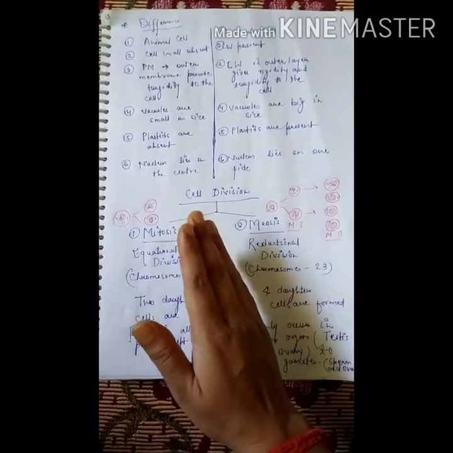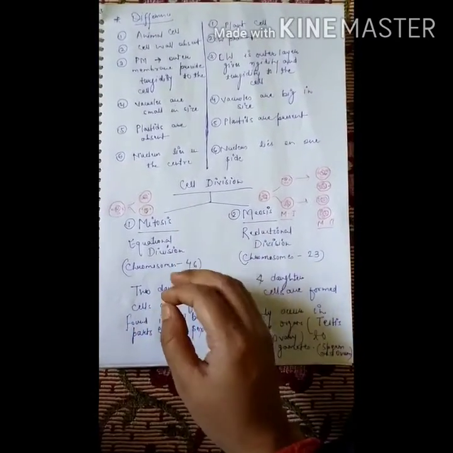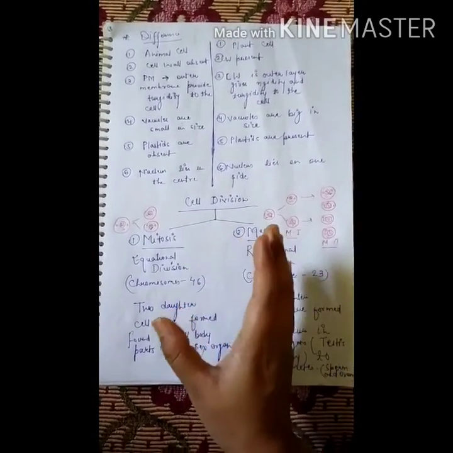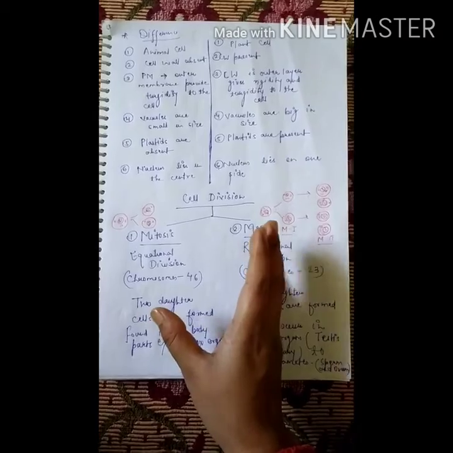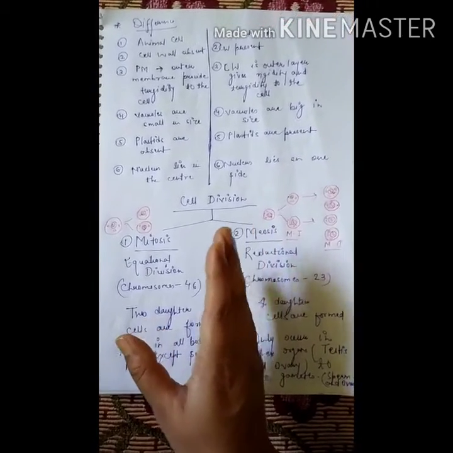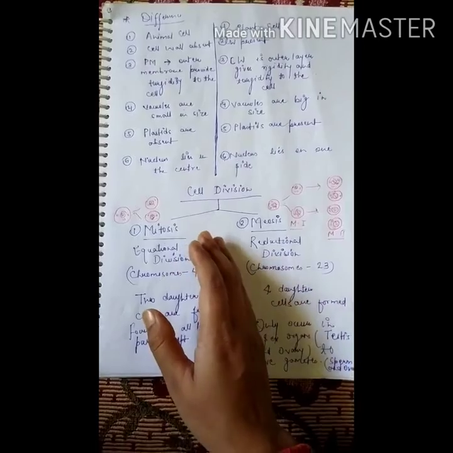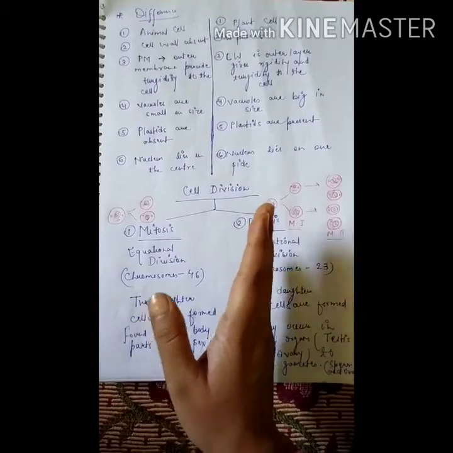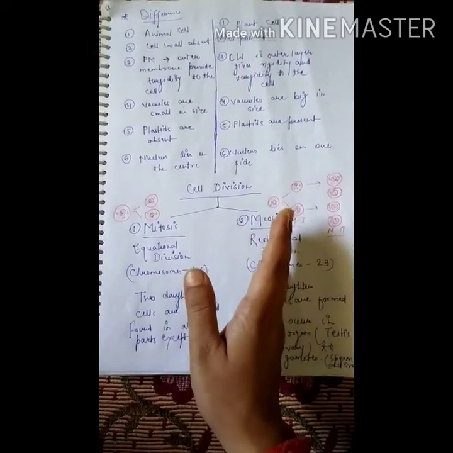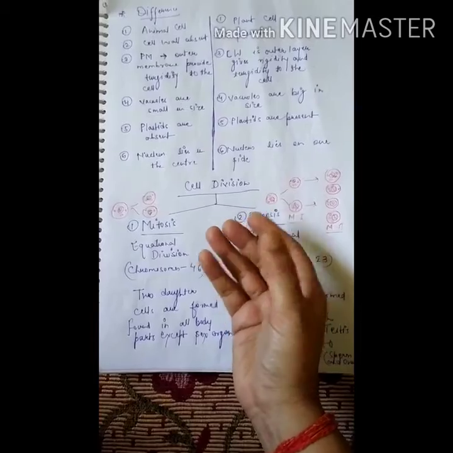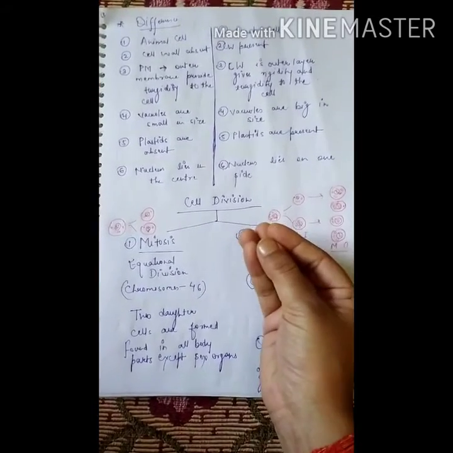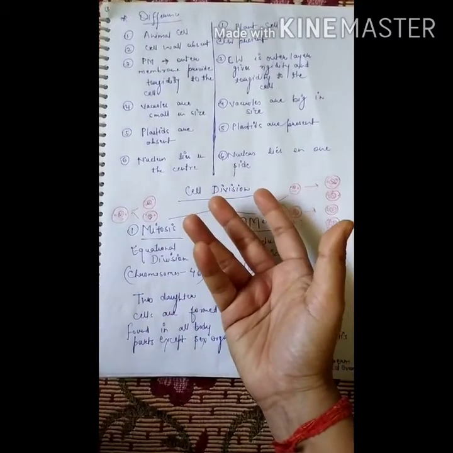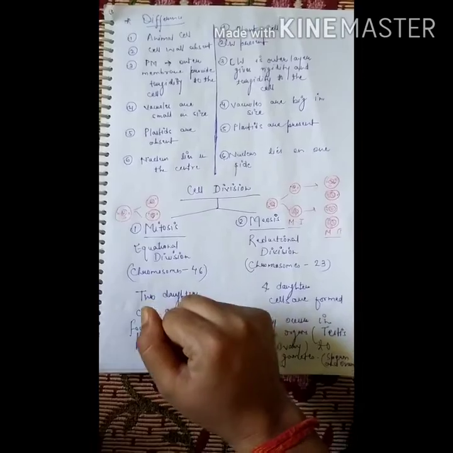And next, in animal cell there are vacuoles that are small in size, but in plant cell, vacuoles are big in size and found in the center of the cell, okay? In animal cell, plastids are absent because there is no need of plastids, okay? But in plant cell, plastids are present. Why? Because they have chloroplast, and photosynthesis occurs in chloroplast, okay? And in animal cell, no photosynthesis occurs, so there is no need of plastid.